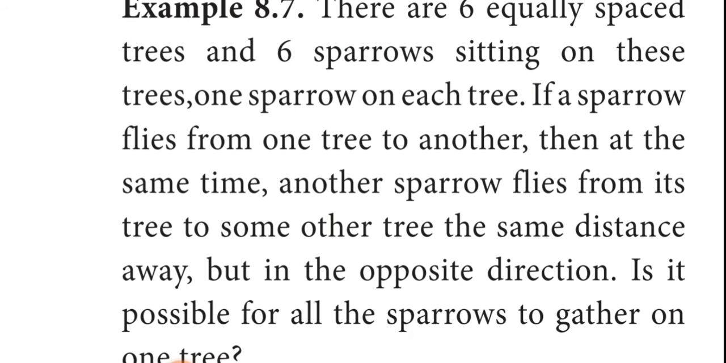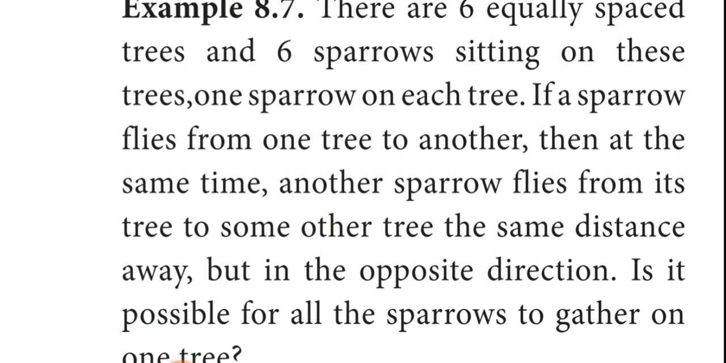So what is the question? Totally how many trees are there? 6 trees. How many sparrows are there? 6 sparrows, and in each tree one sparrow is sitting. If one sparrow flies from one tree, at the same time, at the same distance, one more sparrow is flying in the opposite direction. So the movement of the sparrows is in opposite directions.